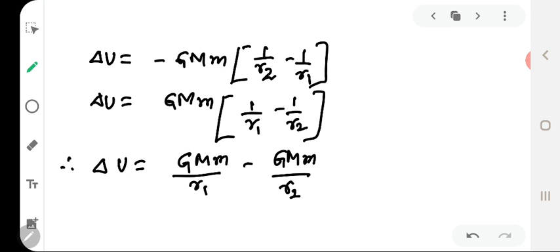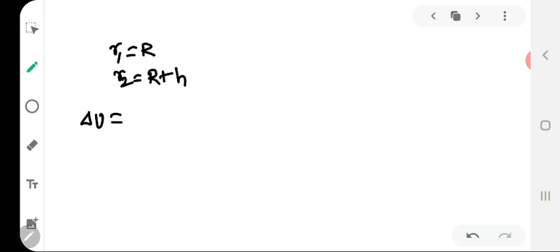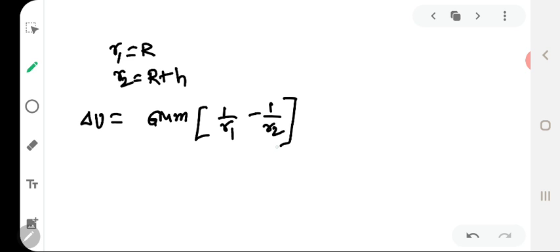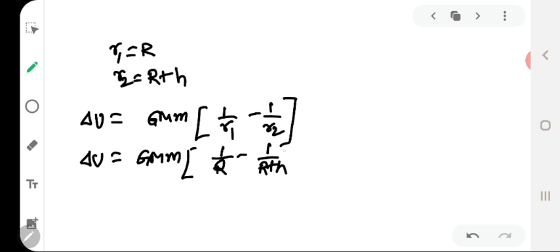We have just now written delta u to be equal to GMm times 1 by r1 minus 1 by r2. So let us substitute the values for r1 and r2. So we will get GMm times 1 by r minus 1 by r plus h.